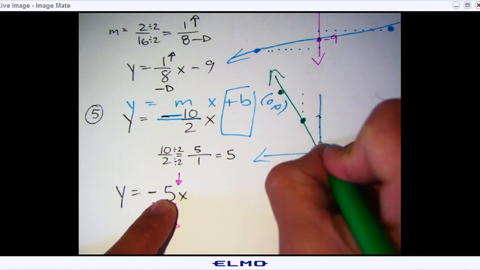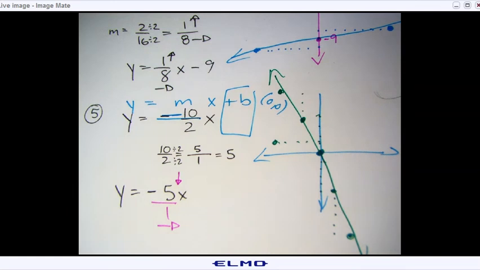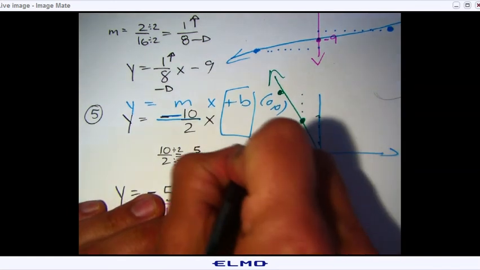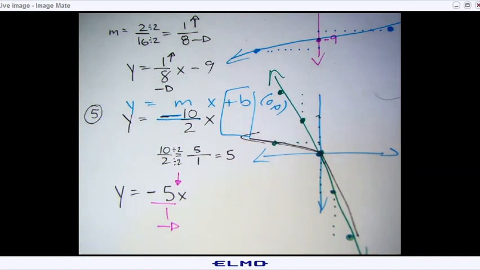Because if you went up and then 5 to the right, then it would actually be a crooked graph. See, it wouldn't be a linear graph. It'll be like, so that's like way off.